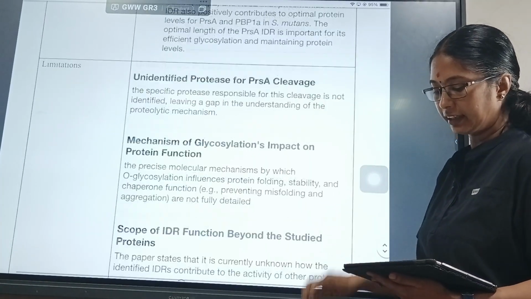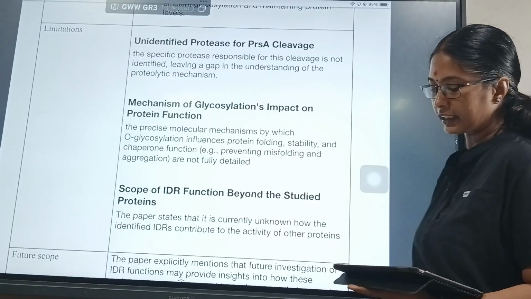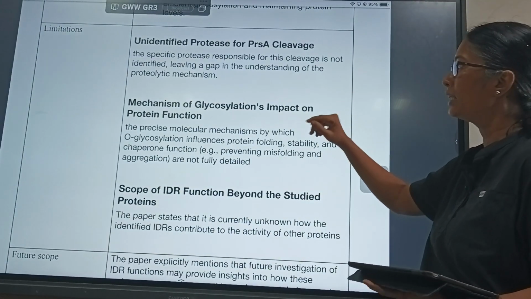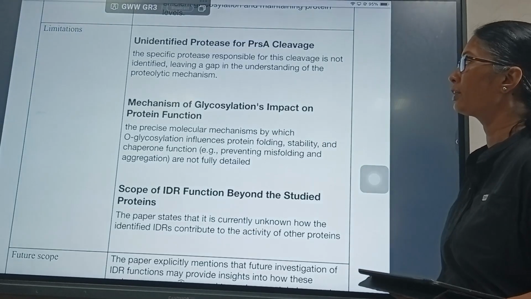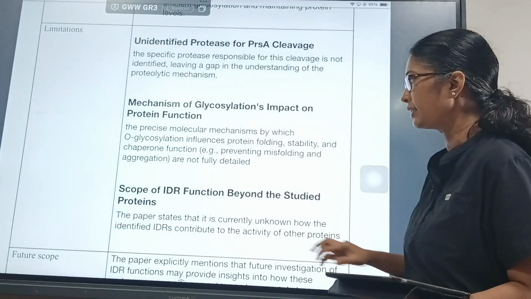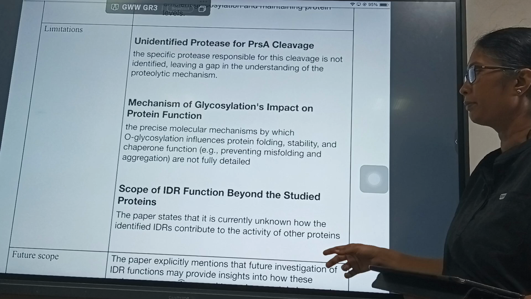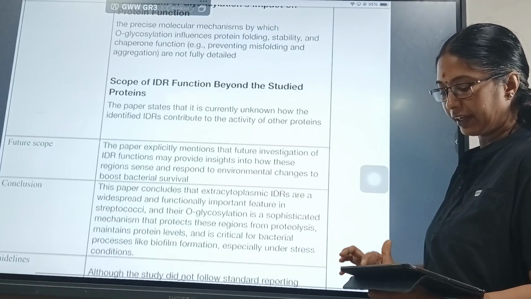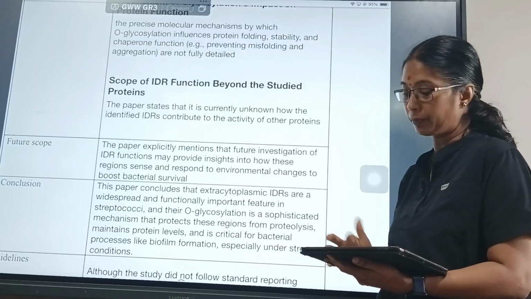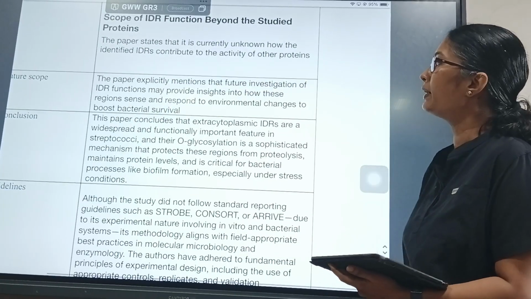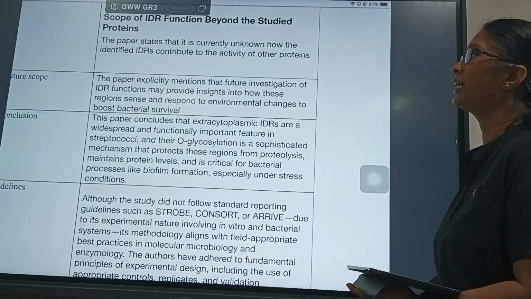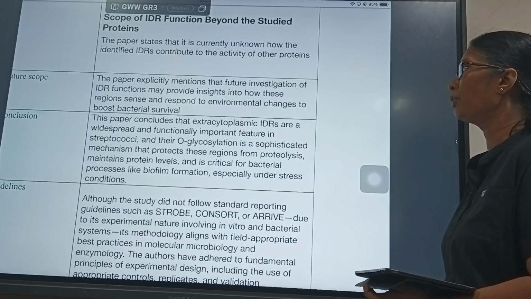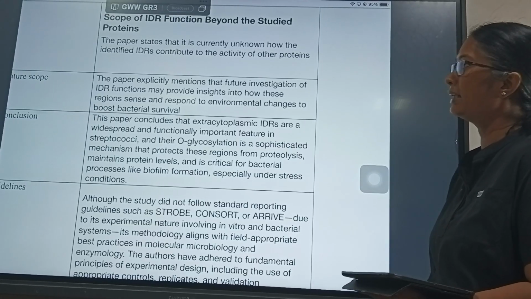What were the limitations? There were unidentified proteases for PrsA cleavage. How did the protein degrade? That was not mentioned here. And the mechanism of glycosylation's impact on protein function was not discussed. And scope of IDR function beyond the studied proteins. The paper itself states that it is currently unknown how the identified IDRs contribute to the activity of other proteins. The future scope is, the paper explicitly mentions that future investigation of IDR functions may provide insights into how these regions sense and respond to environmental changes to boost bacterial survival.